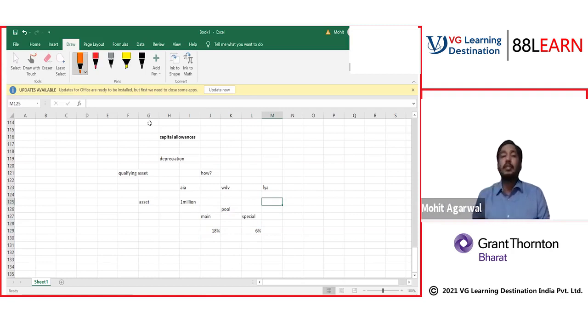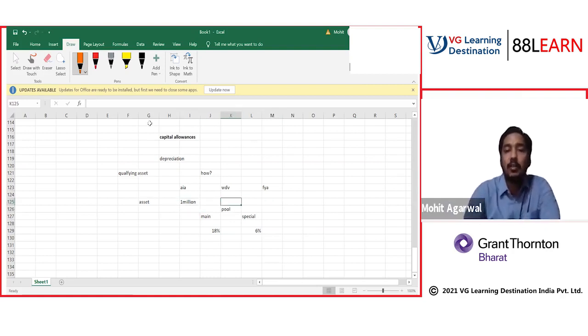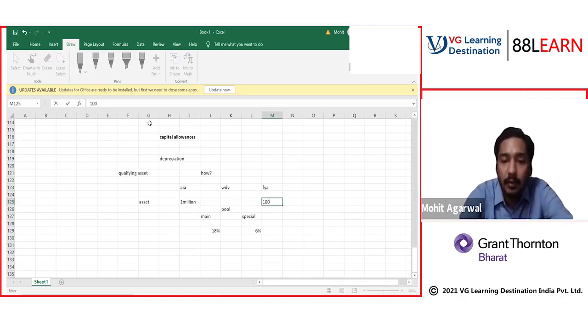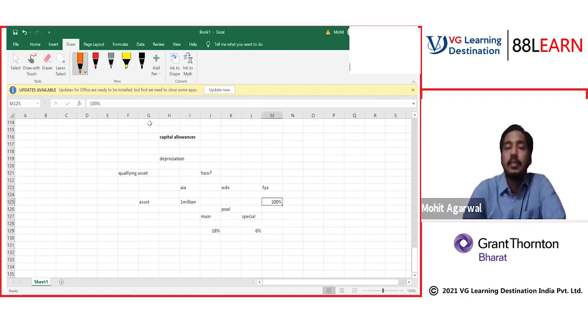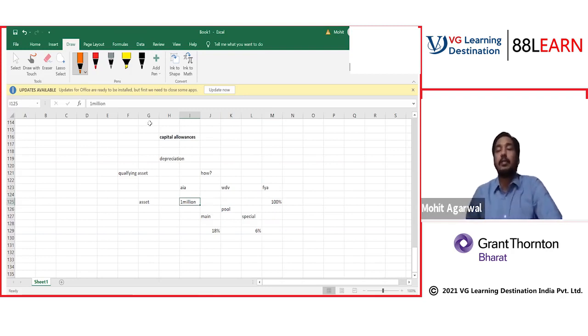FYA is known as first year allowance. First year allowance is given for new motor cars with some CO2 emission. If it fits a certain criteria of car, if it is an FYA car, first year allowance car, then you don't need to check that car for AIA or WDV. That car will be given 100% allowance in the first year itself. So very interesting. FYA is only for specific assets with CO2 emissions, and 100% allowance is given. It's similar to AIA, but you will not check AIA for those assets for which FYA is available. Why would you waste your AIA on an FYA asset?